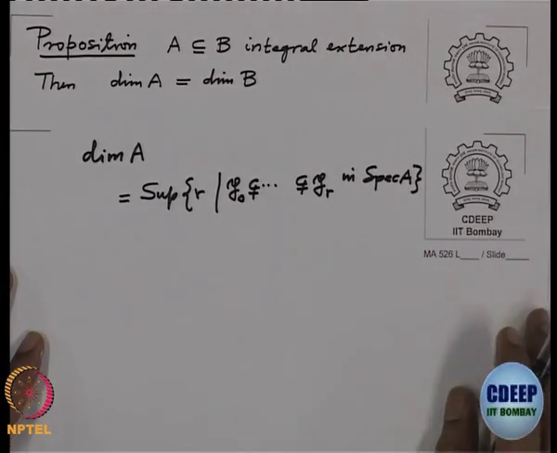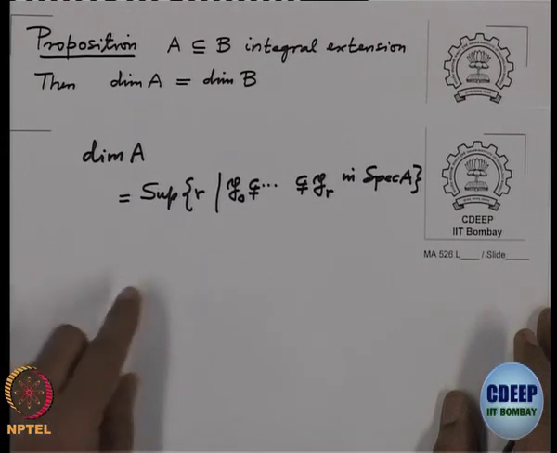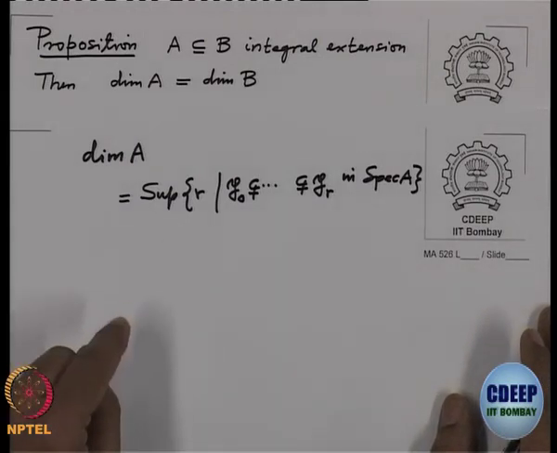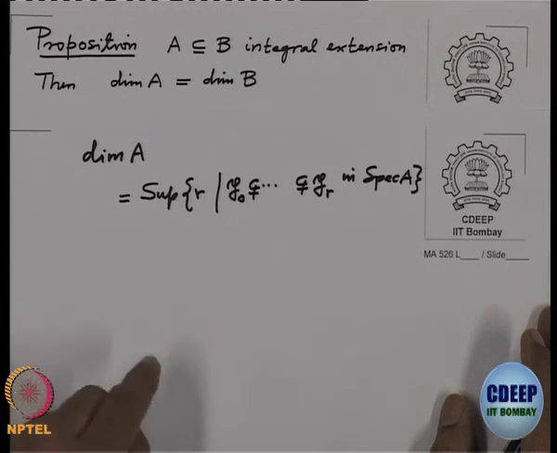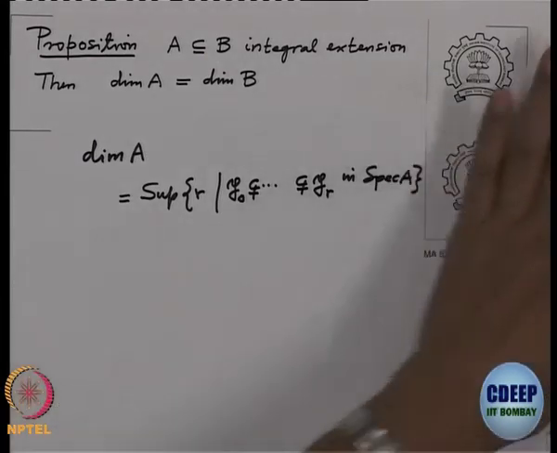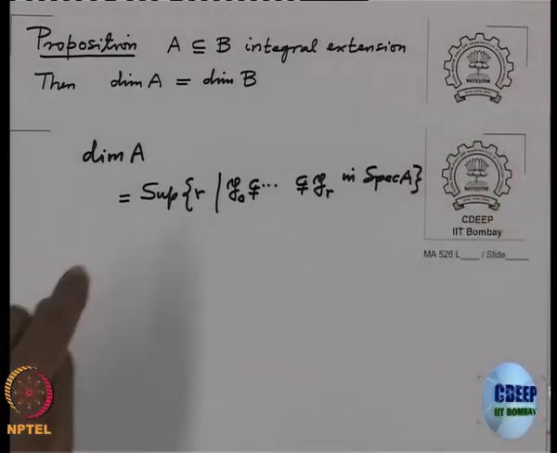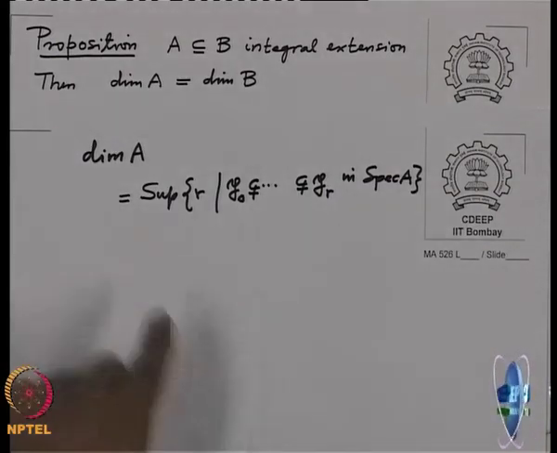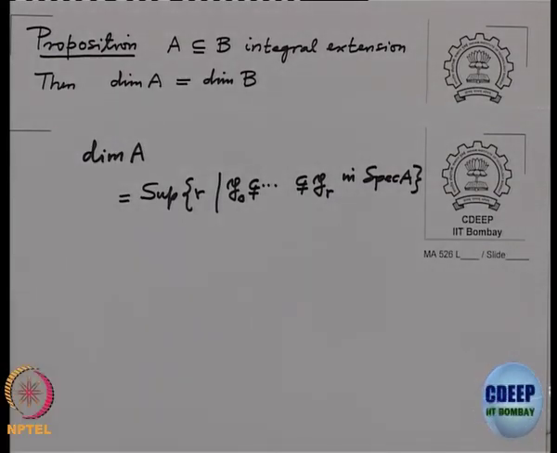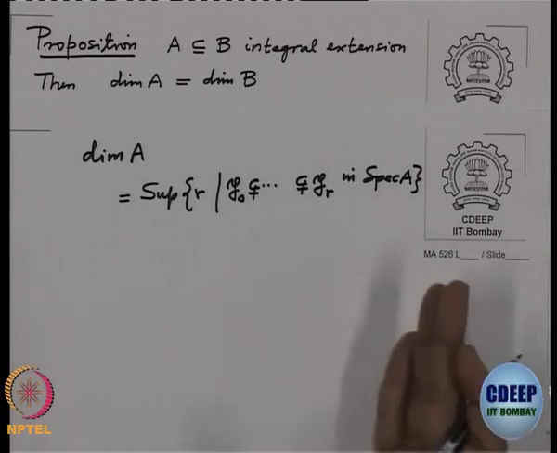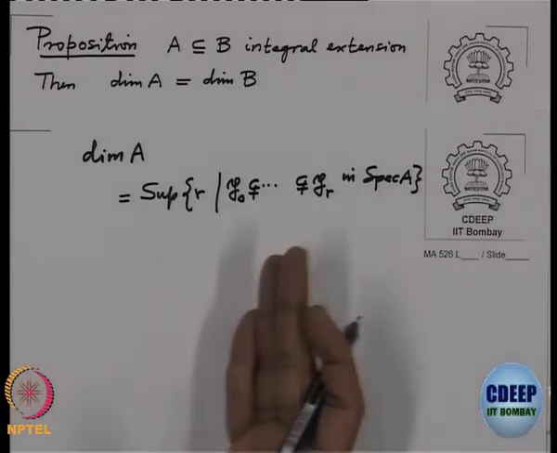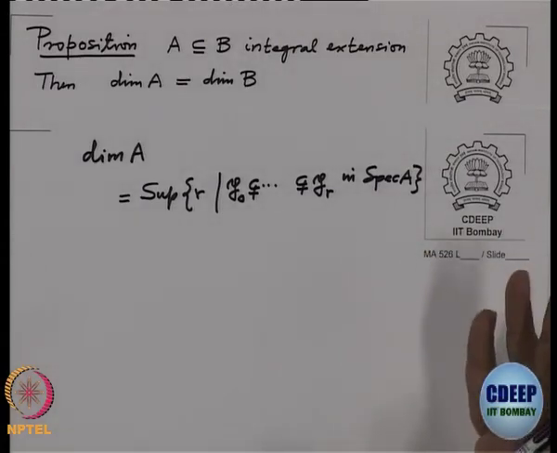And in one of our tutorial sessions, I will show you why this is the correct dimension. I will start with a definition from algebraic geometry, and I will show you that these two agree on dimension. That is what Krull did. To me it looks like a strange definition. Where did it come from?